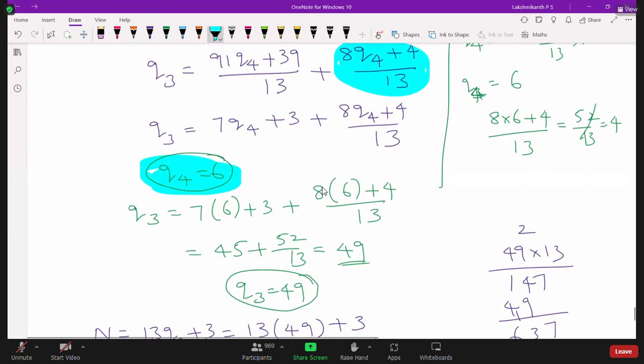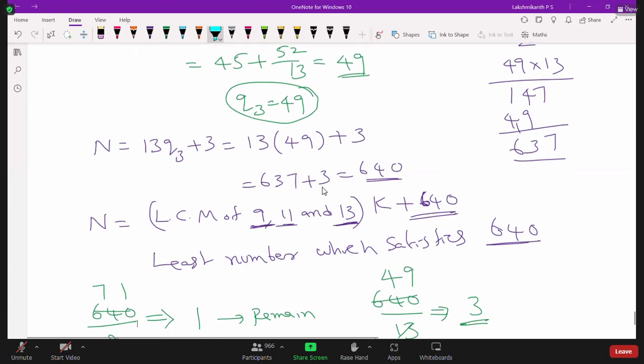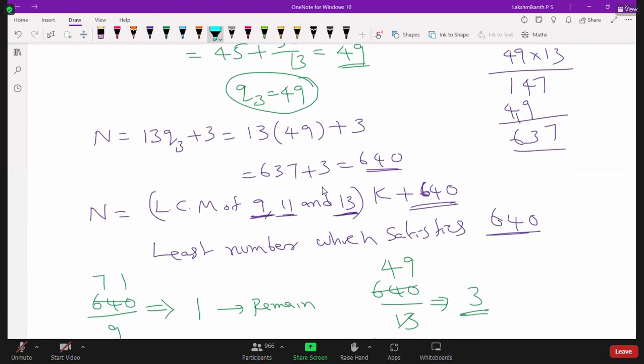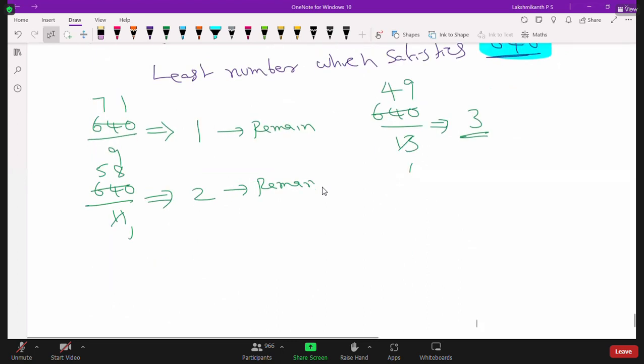So the least value satisfying is q4 = 6. Now when we substitute here, q3 will be 49. When we substitute here, we will get 640. So 640 is the least number which satisfies these conditions. So this is one example. This is how the questions will be asked.